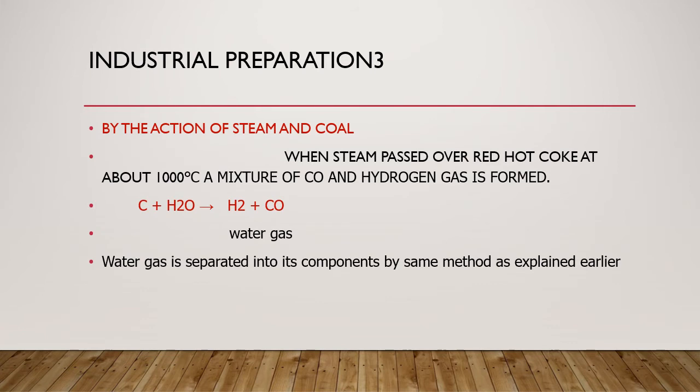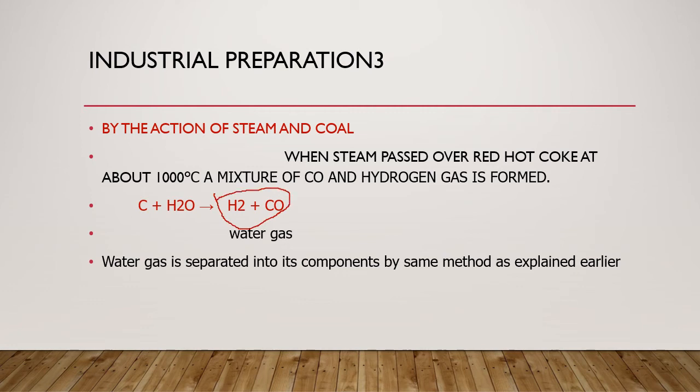Okay, students, industrial preparation number 3, and the process is by the action of steam and coal. When steam, water in the gaseous form, is passed over red hot coke, that is carbon, at about 1000 degrees centigrade, a mixture of water gas is formed again. See the reaction: carbon reacts with water in the gaseous form, this reaction takes place at 1000 degrees centigrade, and the product is again water gas. You can see a mixture of hydrogen along with carbon monoxide, and this is the water gas mixture.